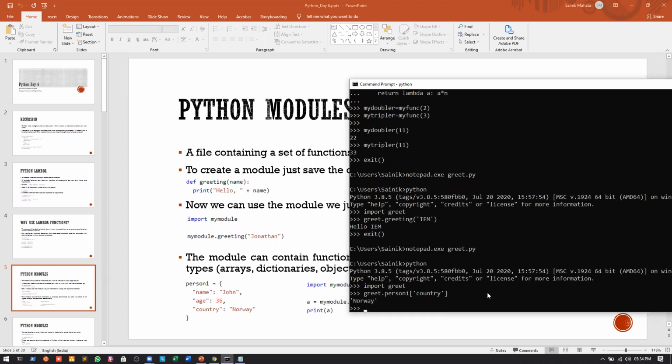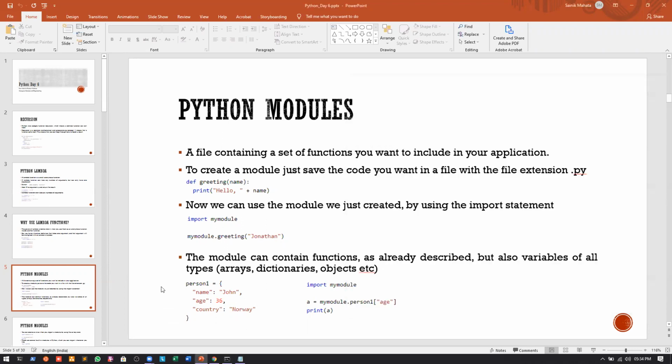If I press enter, you can see that it is printing Norway. I hope I'm clear till this. So we can pass dictionaries, functions, lists, any iterable, or any type of variable using this module method.